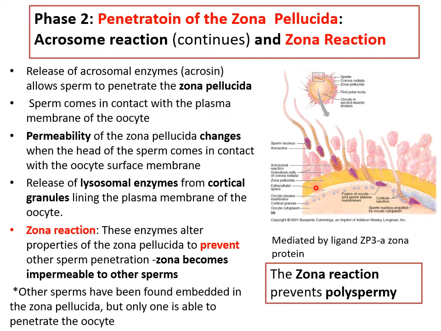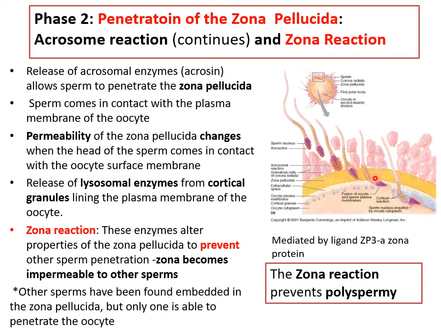And then once the chemical composition of the zona changes, this zona becomes impermeable to the other sperms. That means if one has reached the cytoplasmic membrane, the others, wherever they are, will be stuck. This is an example where one has reached. Cortical granules are released from the cytoplasmic membrane here, and that will affect the permeability of the zona. So this is known as the zona reaction. Other sperms may be found anywhere, but they will be stuck as if frozen there.